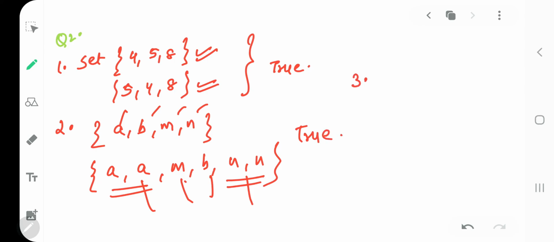Third, we have set of letters in the word "such is Smita".